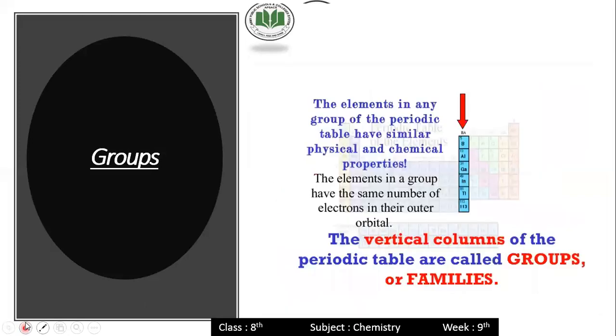Okay, the second part of the periodic table is the group. The elements in any group of the periodic table have similar chemical and physical properties. The elements in a group have the same number of electrons in their outer orbital. The vertical columns of the periodic table are called groups. Yes, horizontal left to right is called a period, and vertical, meaning top to bottom, is called groups.